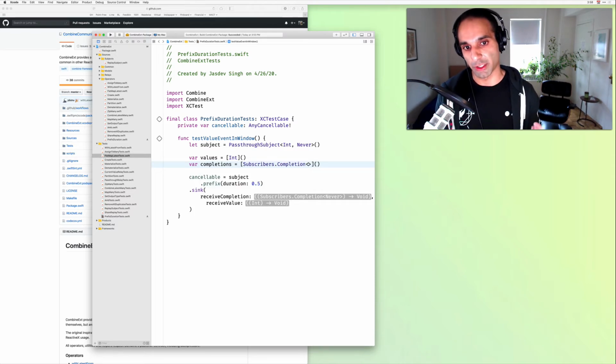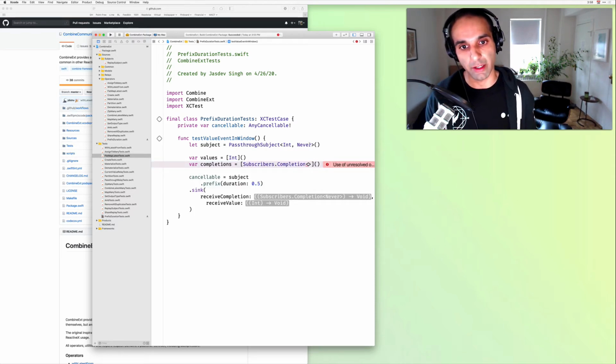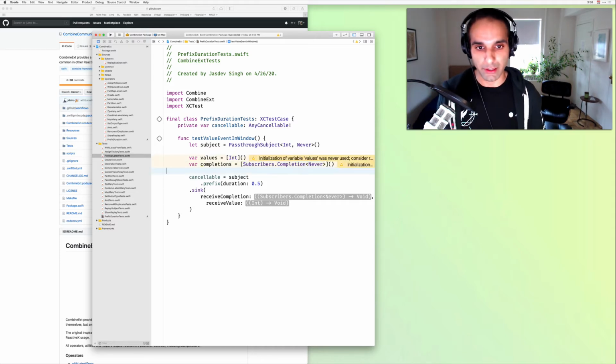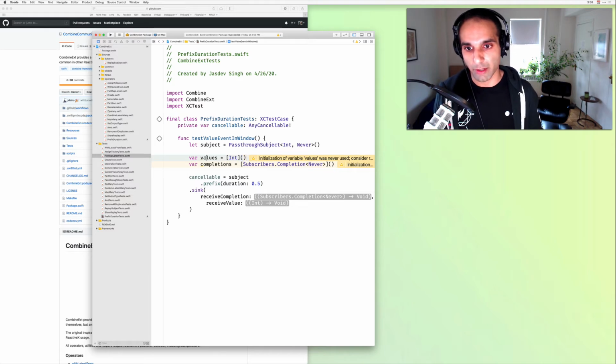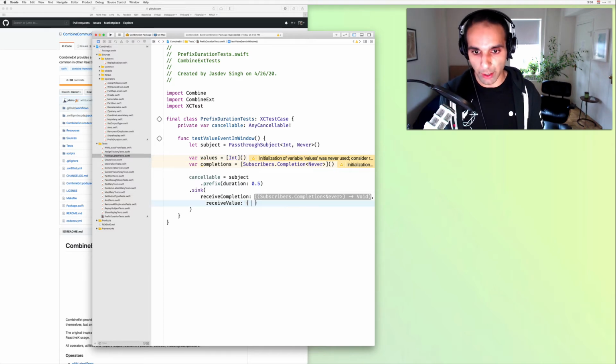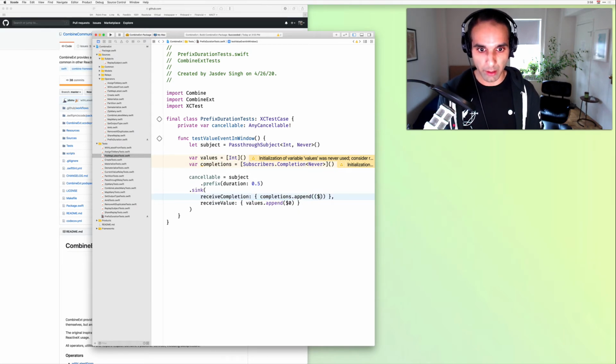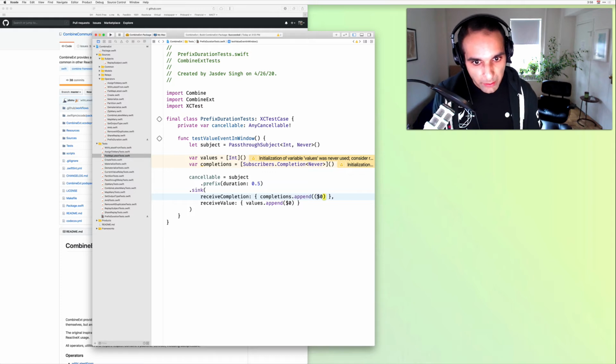The Subscribers.Completion type takes a single generic, which is the error type. In our case, that's Never. And even though it is completions plural, we could do a Subscribers.Completion optional because we know we only ever get one, but either way is relatively equivalent. It's not too big of a deal. Whenever we receive a value event, we can go ahead and append onto values, so values.append($0), and then we can do the same dance for completions: completions.append($0). I think I got some extra parens there.